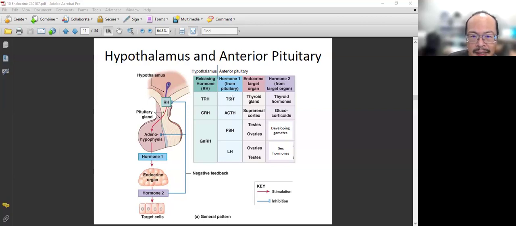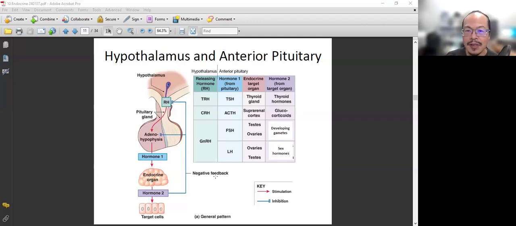They will cause the anterior pituitary gland to release TSH. CRH will cause it to release ACTH. GnRH will cause it to release FSH and LH. So that's location and function. Later we will go to each one of these to talk about more of their function.